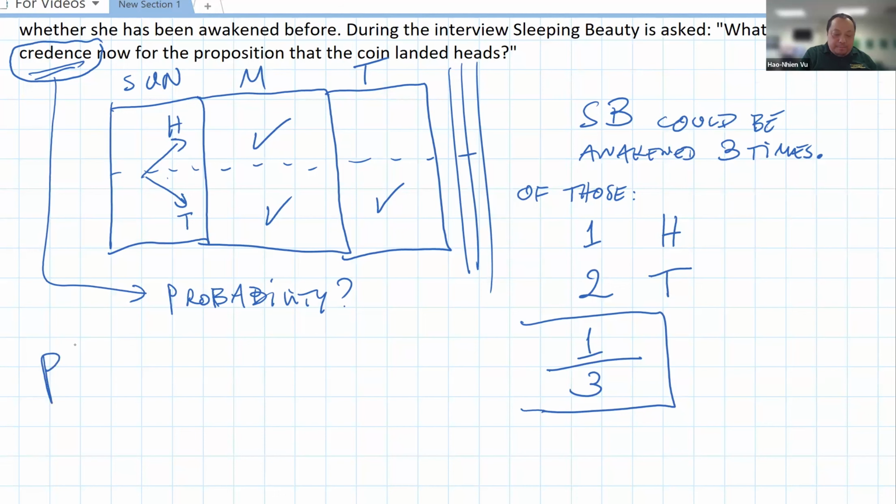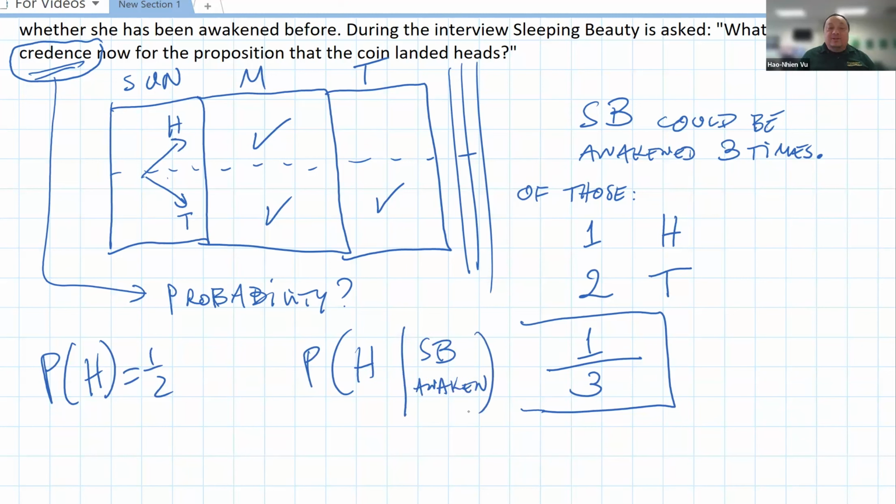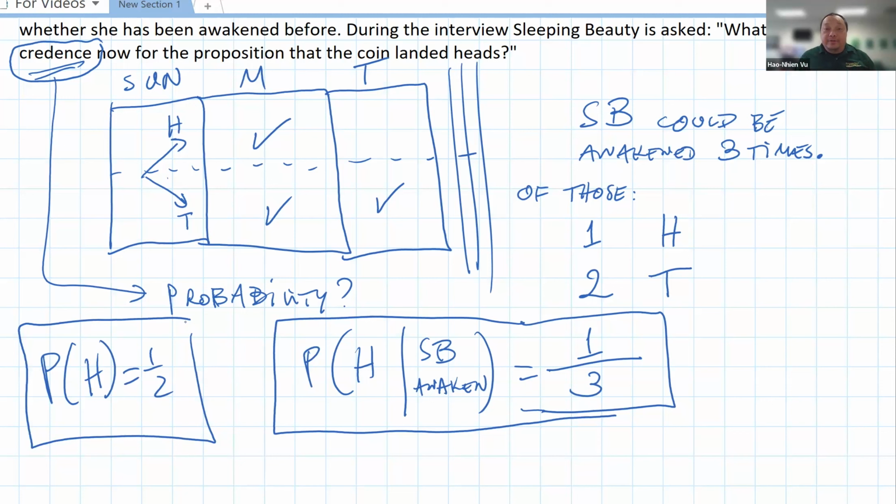So the probability of heads is 1/2. But the probability of heads, given that Sleeping Beauty was awakened, is 1/3. So I have a few ways of convincing you that this has got to be right.